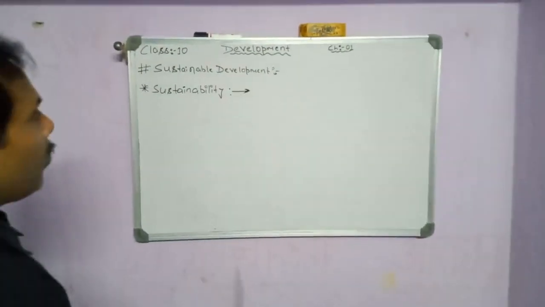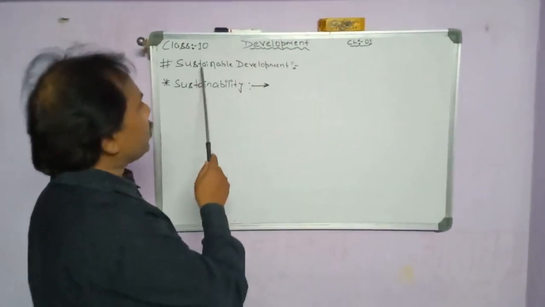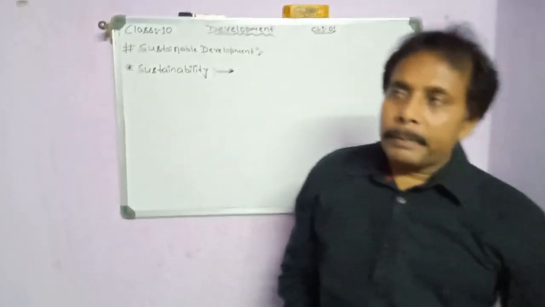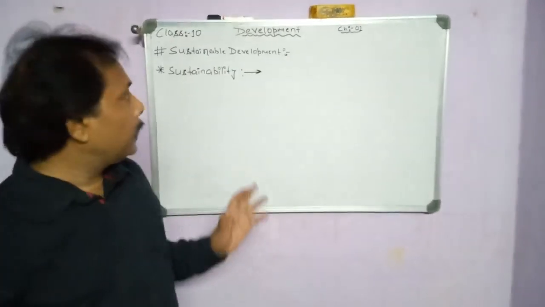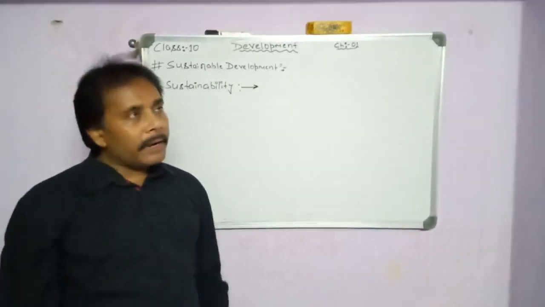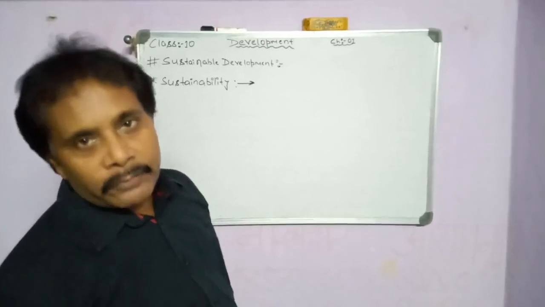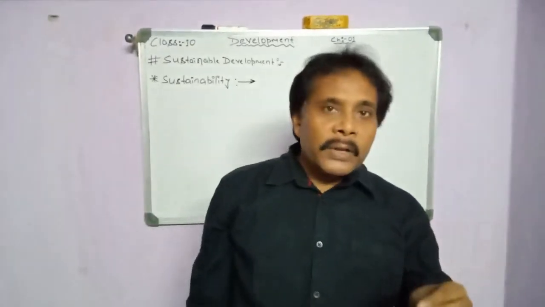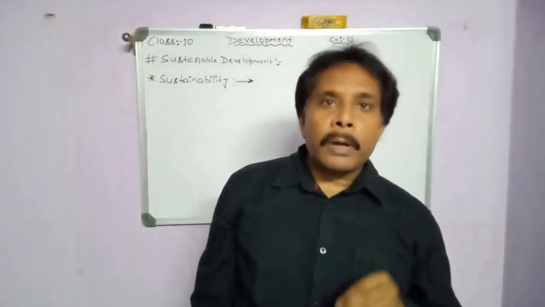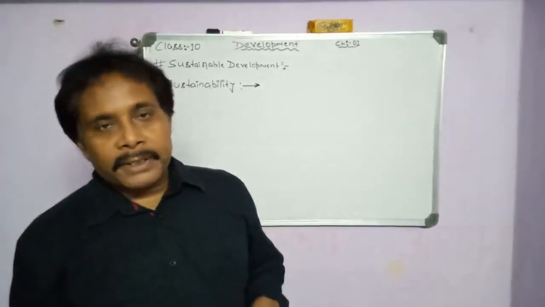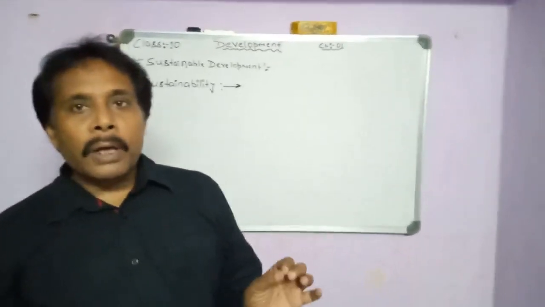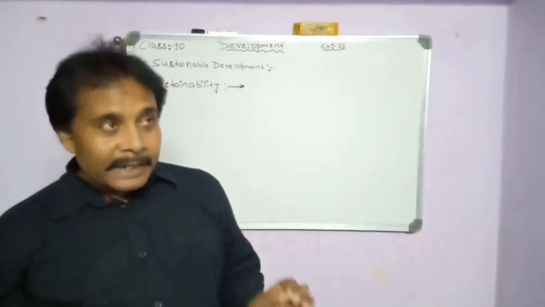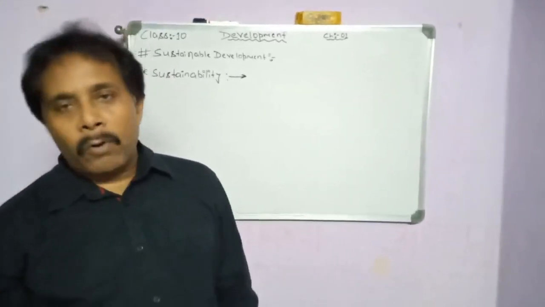Now our next topic is sustainable development. So what is sustainable development? First we should know the definition of it. Sustainable development refers to a situation in which not only do we fulfill our own present needs but also preserve for the future without creating any damage to the environment.